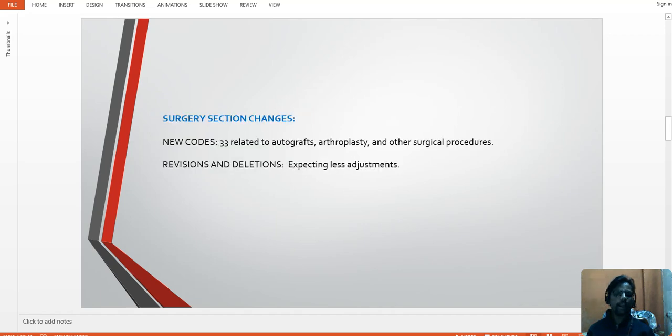In the surgery section changes, we have 33 codes related to autografts, arthroplasty, and other surgical procedures, which are very important for the CPC certification exam, ambulatory surgery coders, as well as interviews.